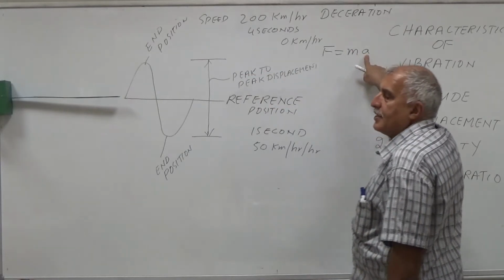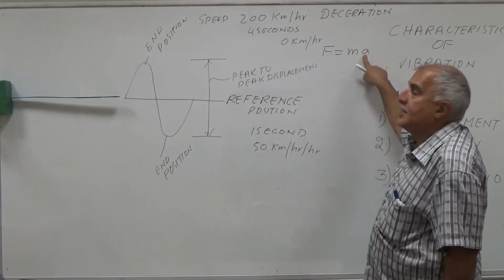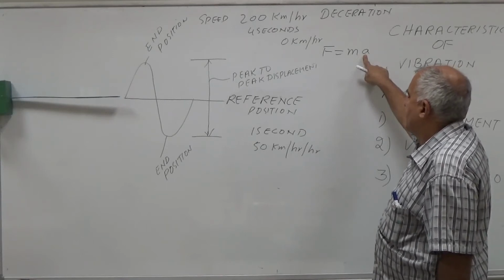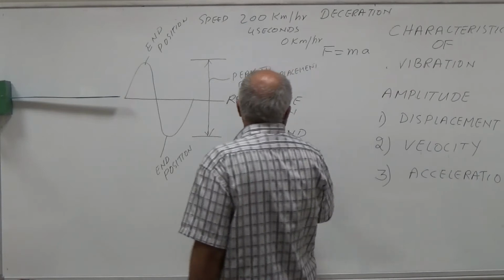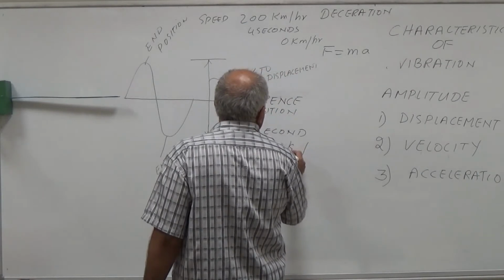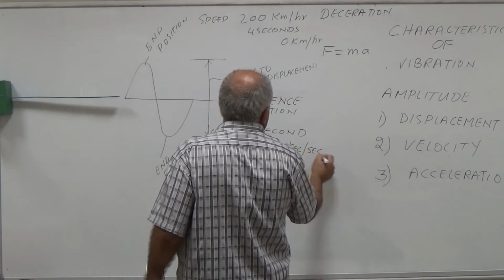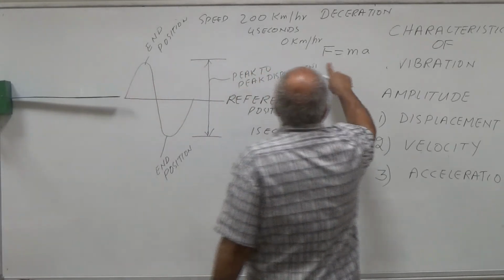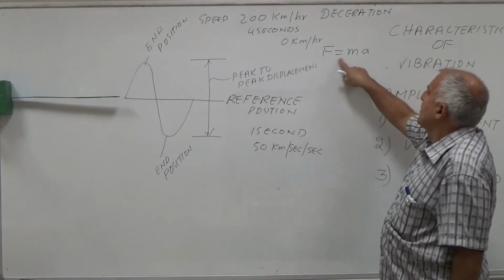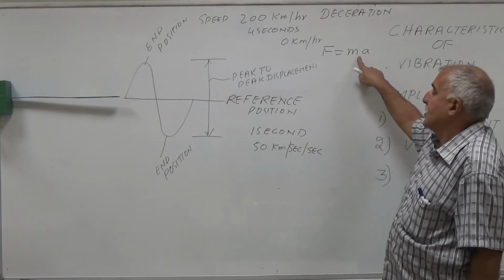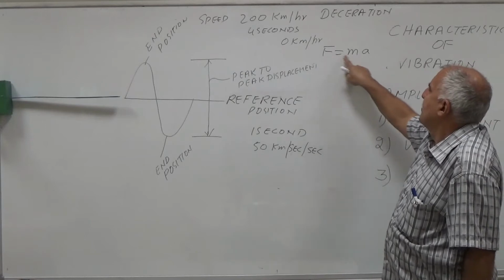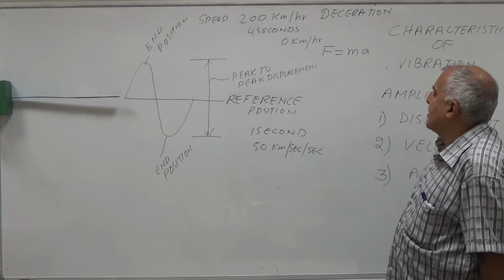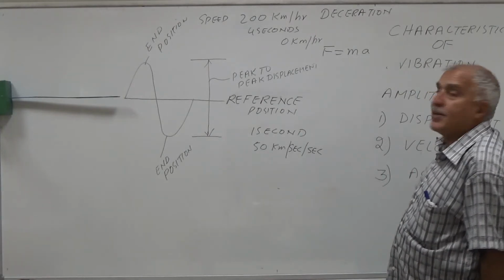So due to the very high rate of deceleration, 50 km per second, this is not per hour, it is per second, the car will come to rest. The force will be very high, because every second the car loses 50 kilometers of speed.